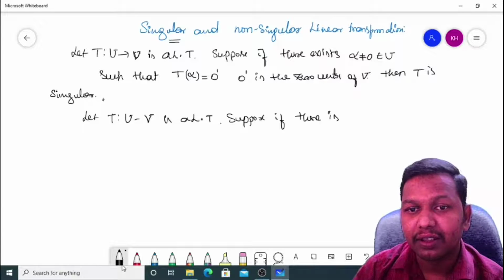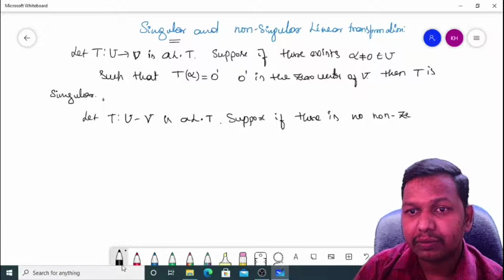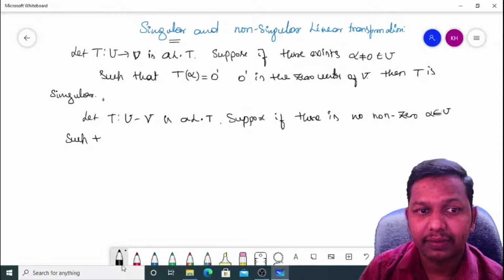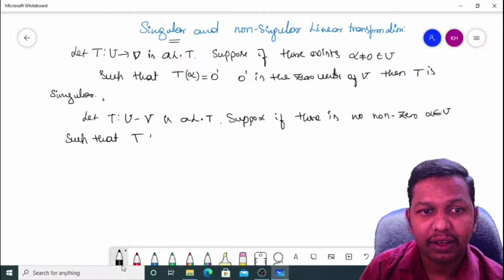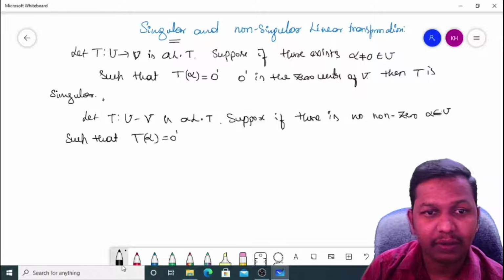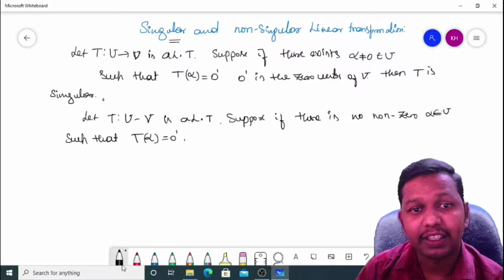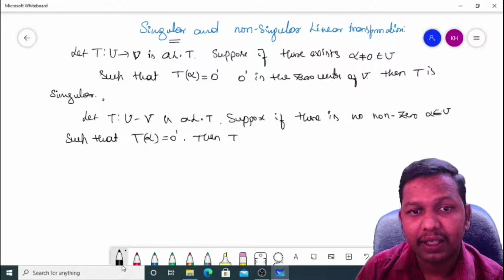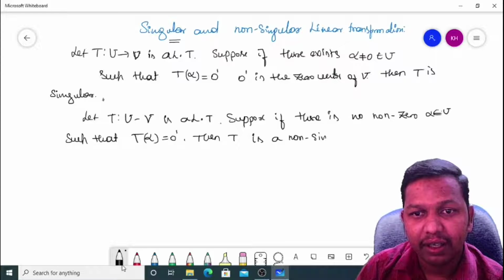Suppose there is no non-zero vector alpha belonging to U such that T of alpha is equal to 0 dash, where 0 dash is the zero vector of codomain V, then we call T a non-singular linear transformation.